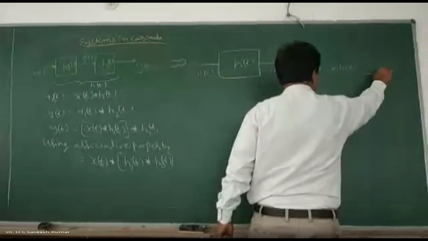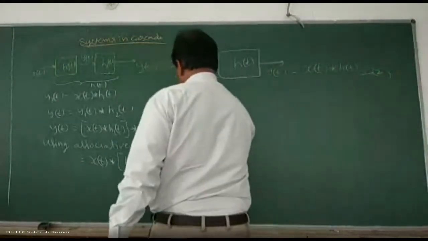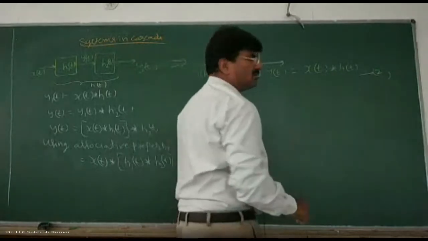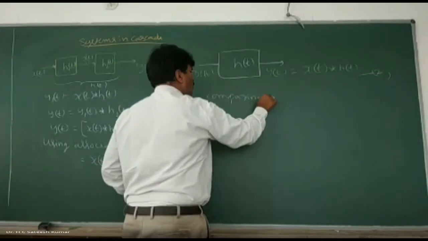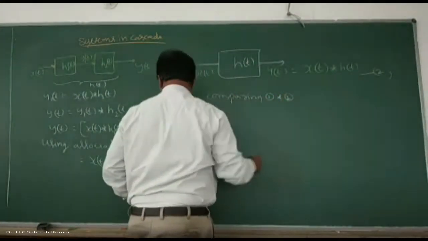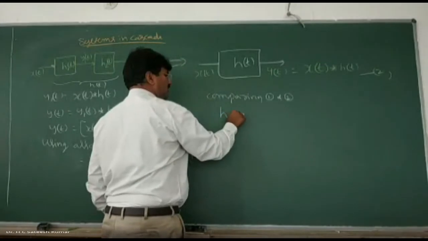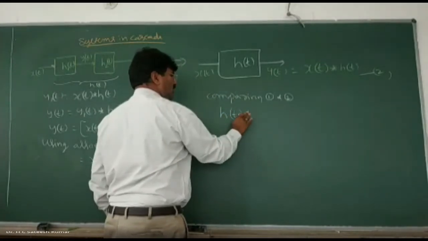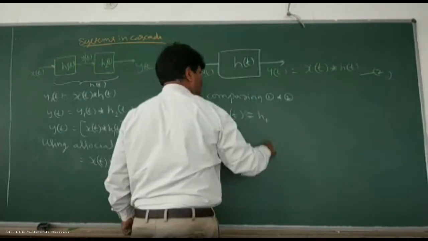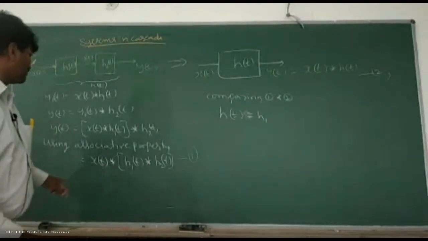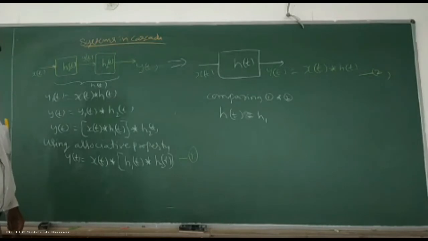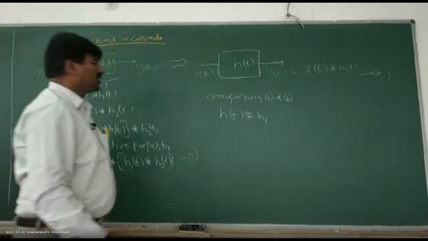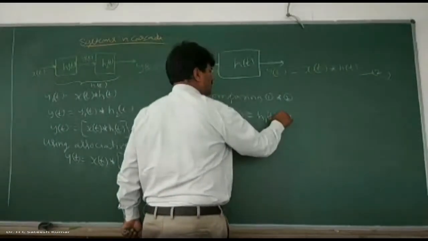Call this equation number 2. Comparing 1 and 2, on the left-hand side we have y of t, and in place of x of t we have x of t. But in case of h of t, we have h1 of t convolution with h2 of t.